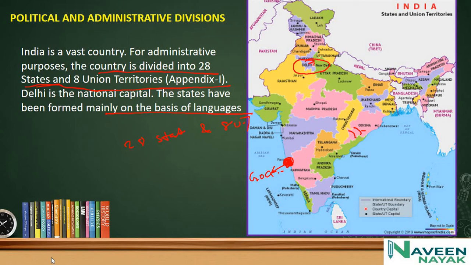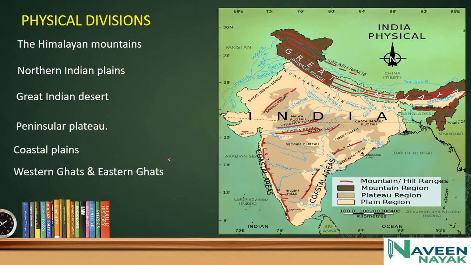Let's see about physical divisions. India is marked by a diversity of physical features such as mountains, plateaus, plains, coasts and islands. Standing as sentinels in the north are the lofty snow-capped Himalayas. Here in the north we have a region full of mountains, which we call the Himalayas.